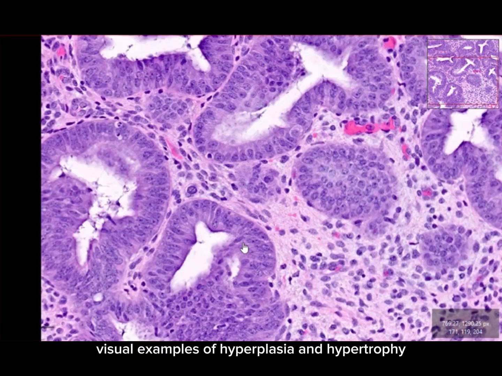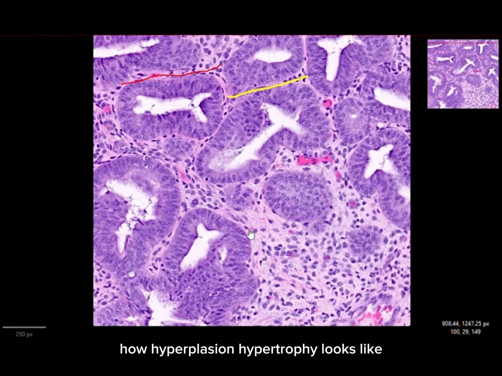These are some of the visual examples of hyperplasia and hypertrophy. I hope this will give you a very good orientation of how hyperplasia and hypertrophy look like.